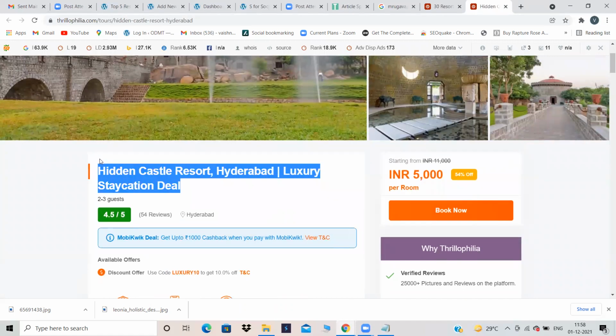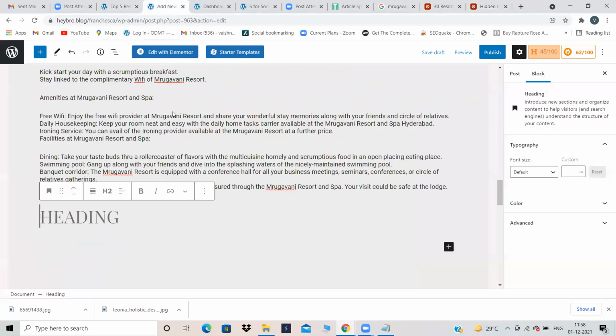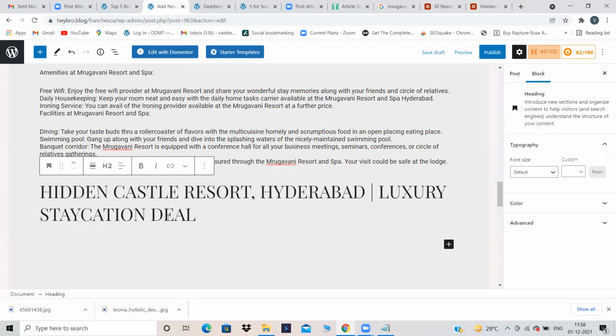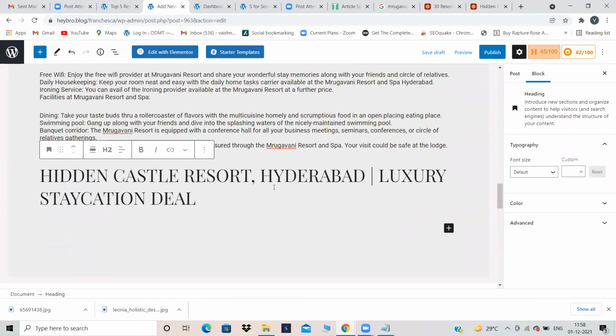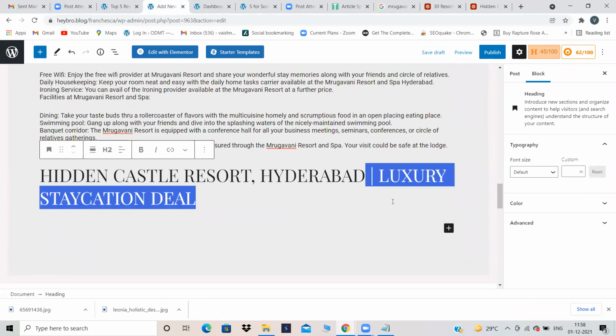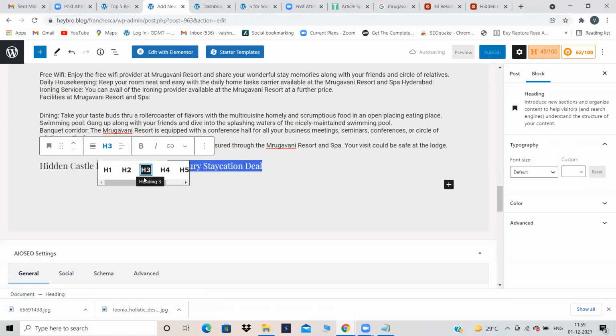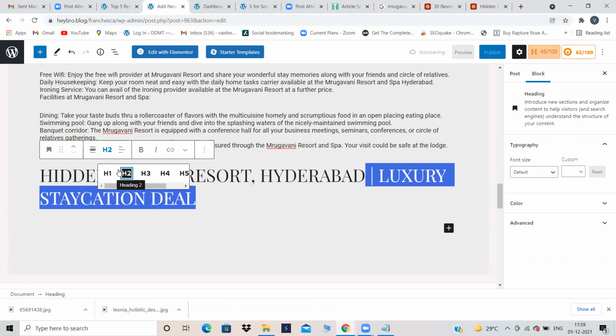Hidden Castle Resort, Hyderabad. Okay, I'm just removing this text.